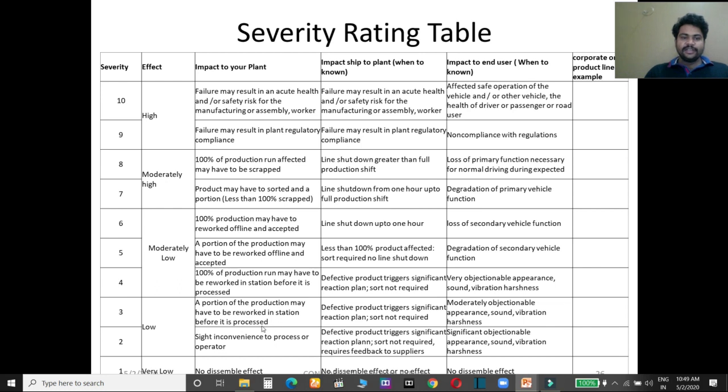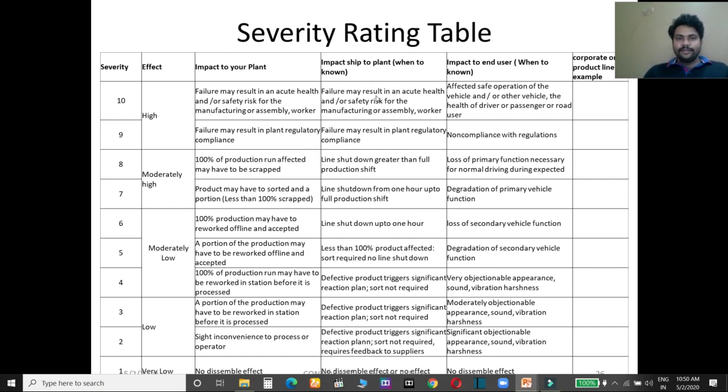Like that, a portion of the product may have to be reworked in a station before it is processed. When you are going to process the next step, it is reworked at the same stage where that defect was generated. For that, you have to give a 3 rating. Or slight inconvenience to process or operator, you have to give a 2 rating. No discernible effect means there is no defect or no effect of that failure cause, so you give a 1 rating.